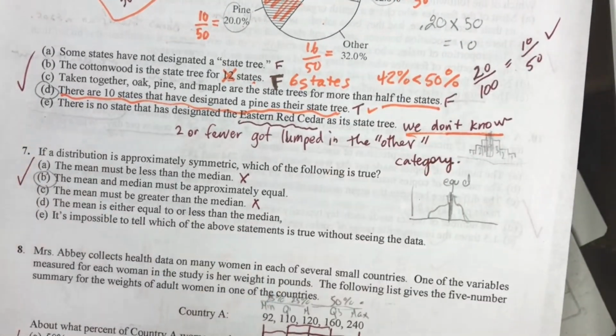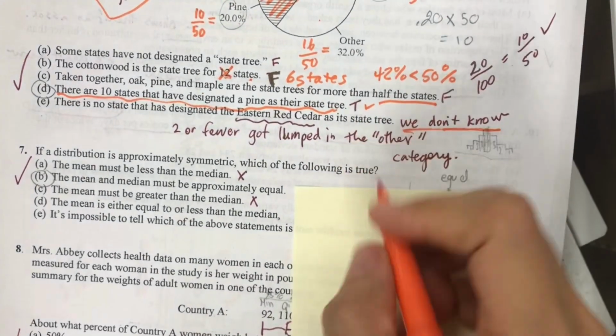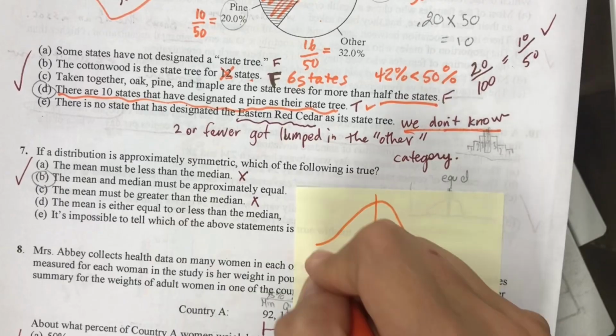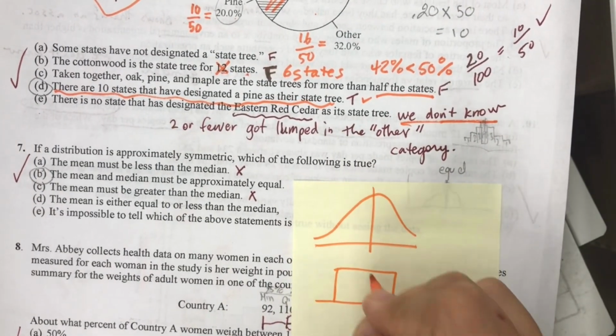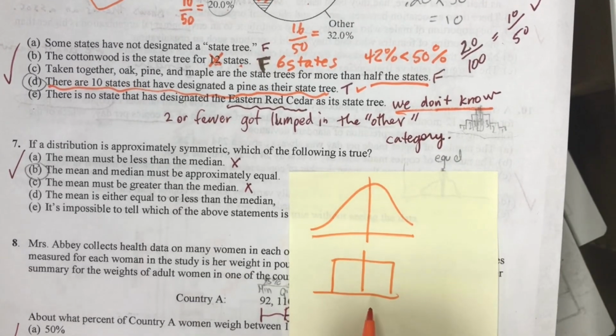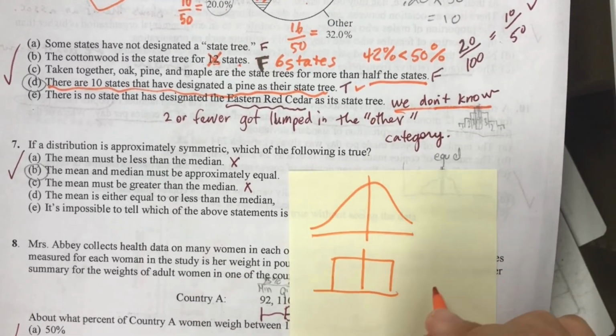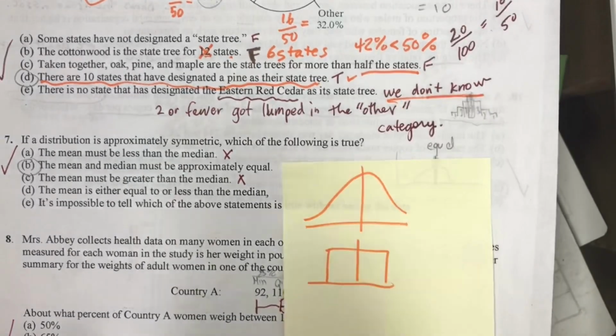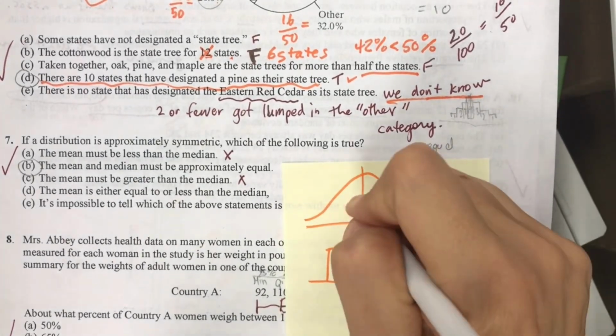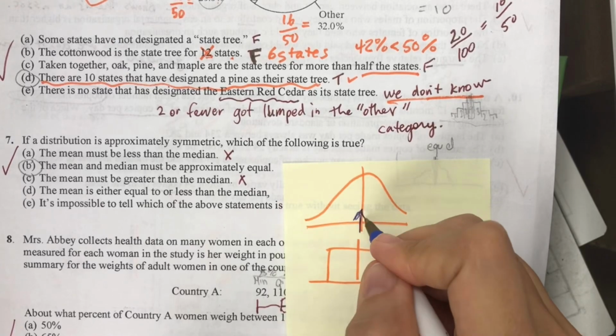7. Most people got this right, but let's go ahead and think about it. If you missed it, I would like it if you go ahead and make a picture. If a distribution is symmetrical, so this would be symmetrical, I'm going to fold it in half. This could also be symmetrical, the left and the right would fold perfectly. Notice the number in the middle would have to be right here, and the mean would have to be right there.